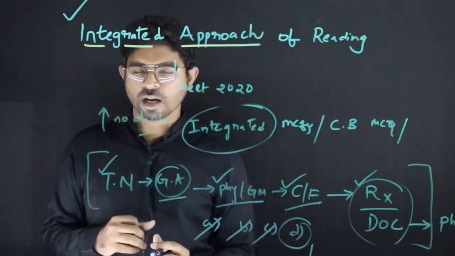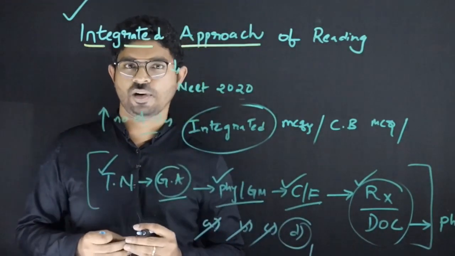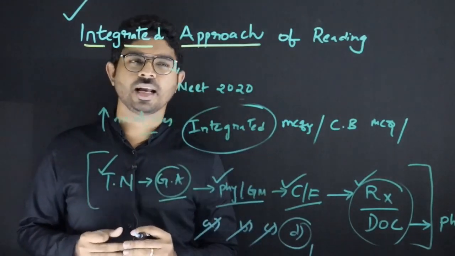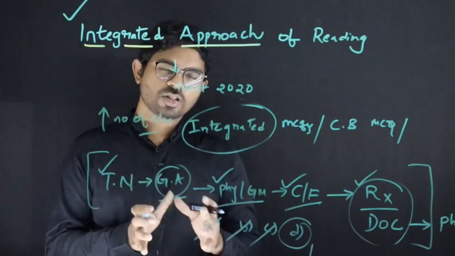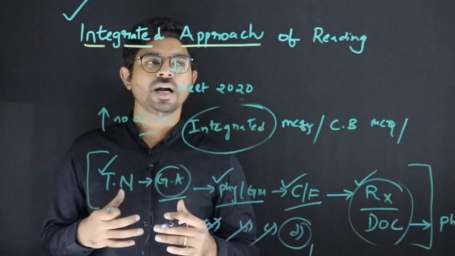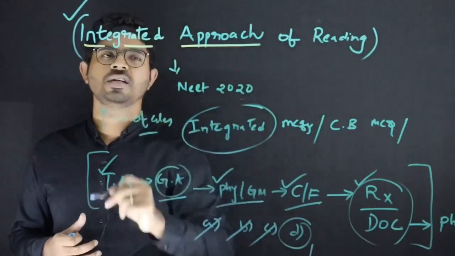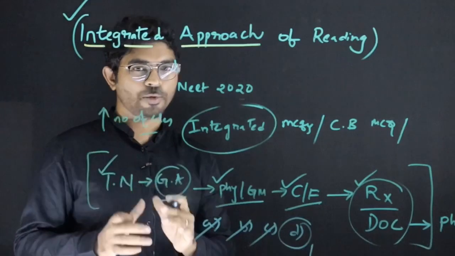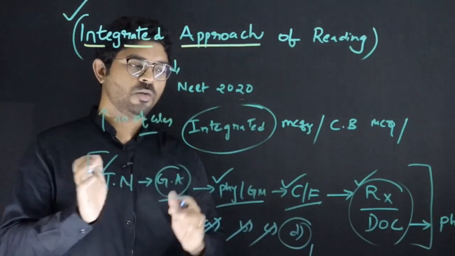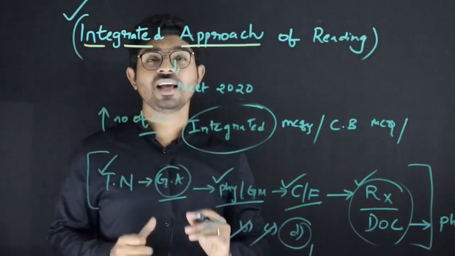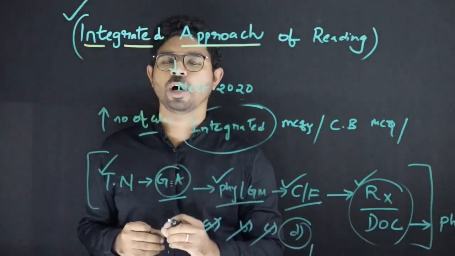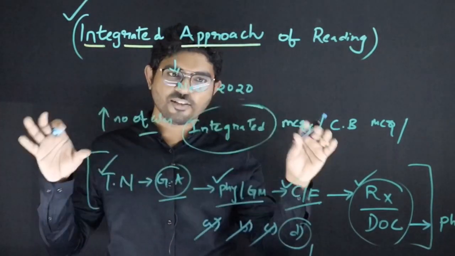So please guys, my personal suggestion to all of you from now: you are on a nice track, you are so positive, you're dominating this COVID-19 era, working hard and putting most of your time and strategies into the preparation. But what best you can do, how you can update it better, is to have this integrated approach of reading. This is what I have implemented. Right now we are going with a particular subject of general medicine and physiology in combination with pharmacology, but your idea should be oriented in such a way that it is integrated. Everything has to be connected to one point. Like the trigeminal nerve, you need to learn everything around it.